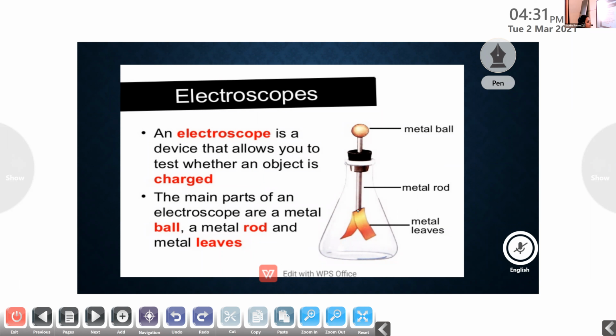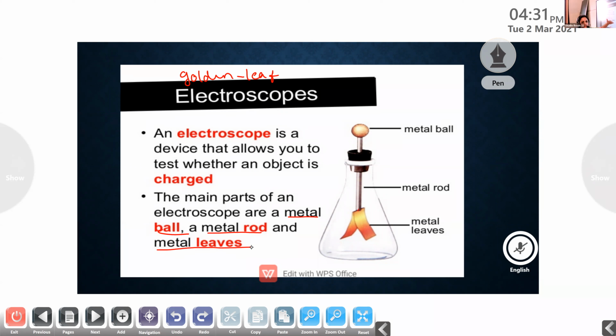Okay. Since this is a golden leaf, this electroscope is also known as the golden leaf electroscope. But simply we are calling it an electroscope. So what do you mean by electroscope? Electroscope is a device which is used to detect the presence of charge in a material body. Okay. So what are the main parts of an electroscope? It consists of a metal ball, a metal rod, and metal leaves. So these are the parts of an electroscope.